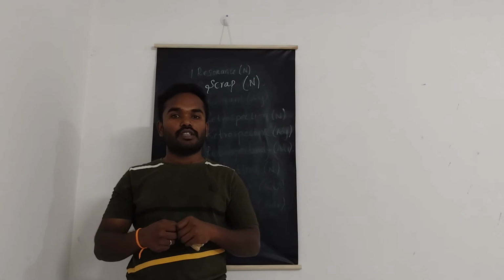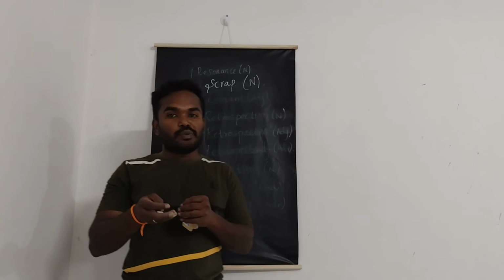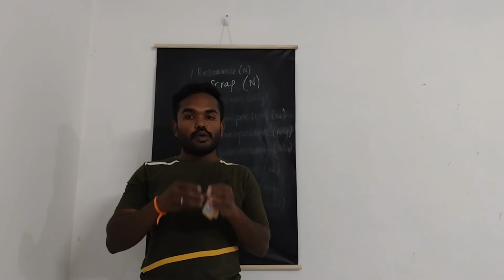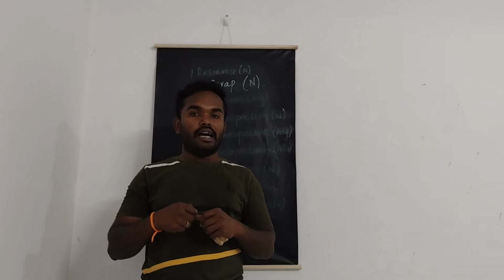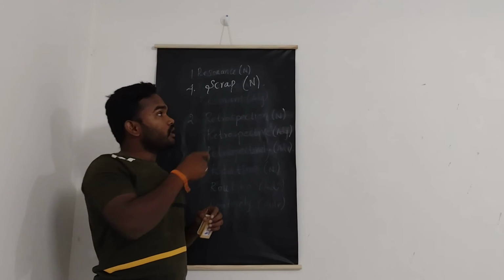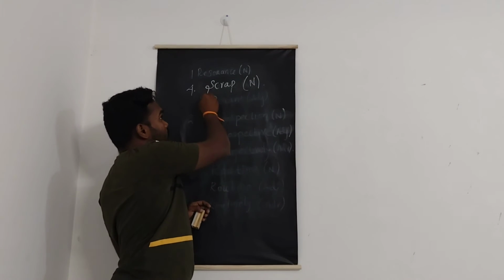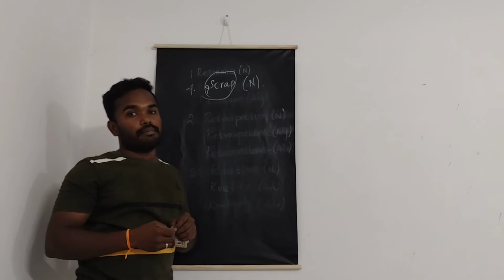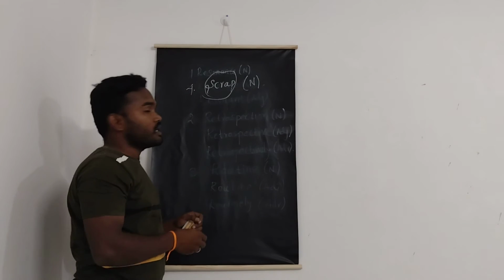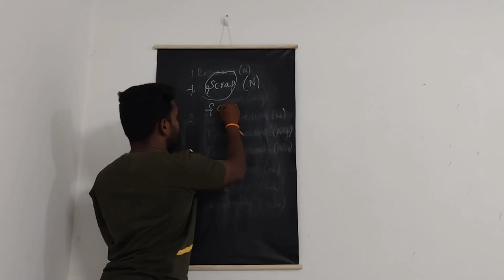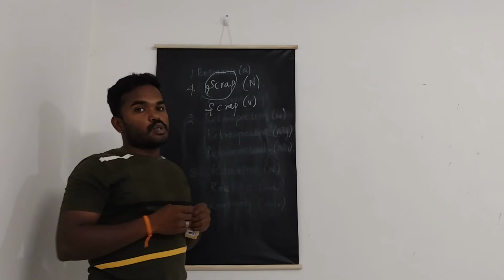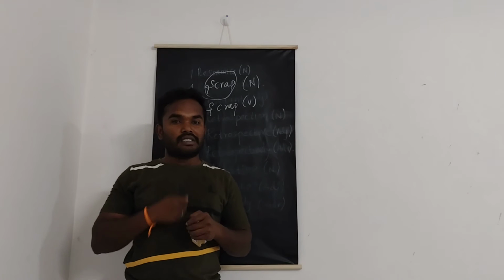The example sentences for this are: a couple of kids were having a scrap in the streets. The second example is: he was always getting into scraps at school. So here, all these three meanings are conveyed by the same word, but it conveys three different meanings. Likewise, it can also be used as a verb. When this word is used as a verb, it again conveys three different meanings.